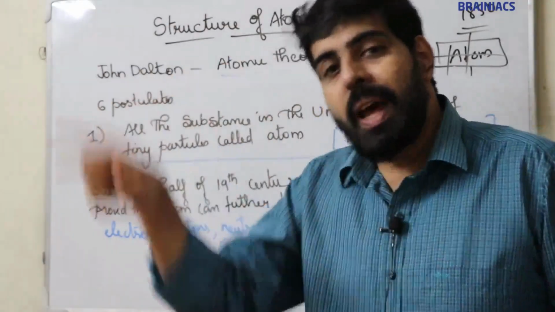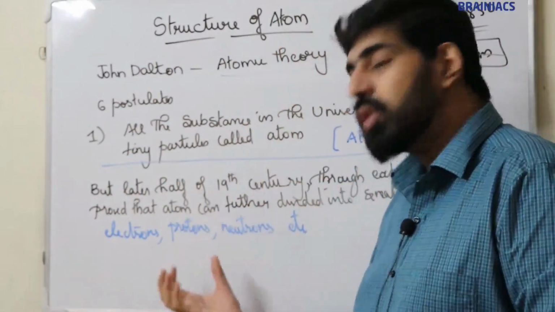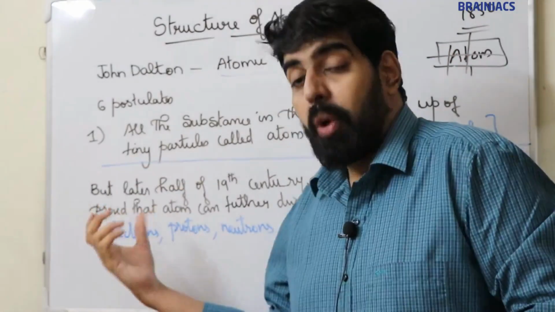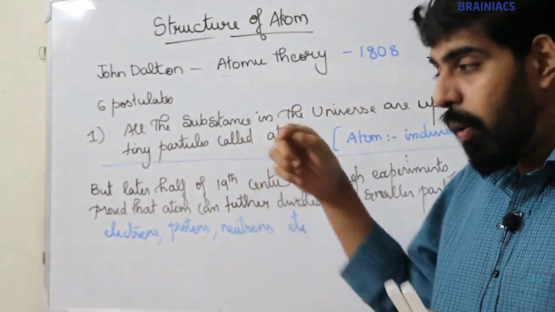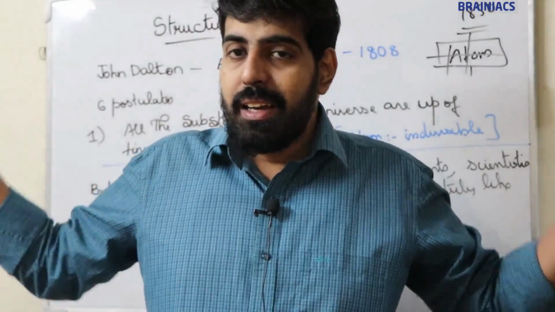In this chapter, we are going to study in detail about electron, proton, and neutron, and how these particles are arranged inside an atom. Okay, I think it's clear.